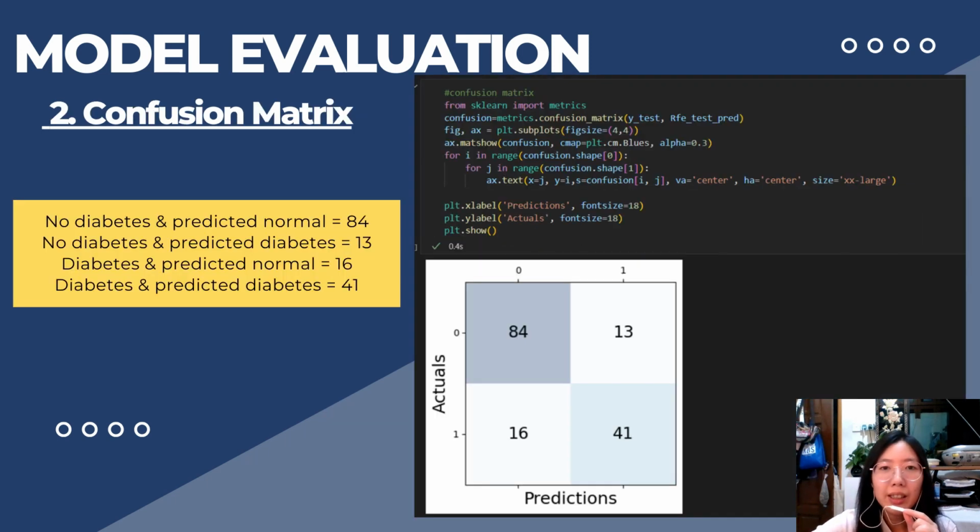Next, we also calculate the confusion matrix. The result shows that 84% of those who do not have diabetes are rated correctly as normal, 13% of those who do not have diabetes are rated wrongly as diabetes patients, 16% of those who have diabetes are rated wrongly as normal, and 41% of those who have diabetes are rated correctly as diabetes patients.